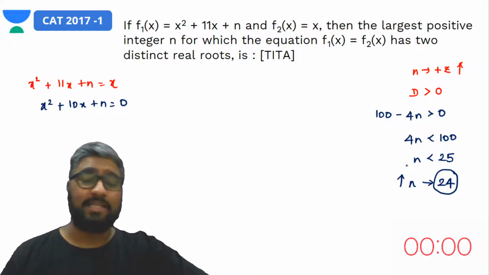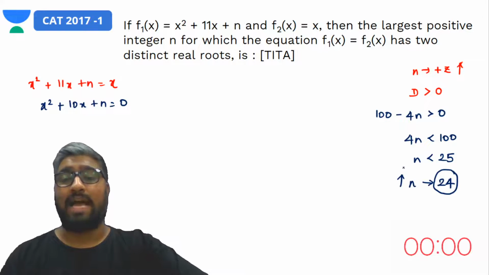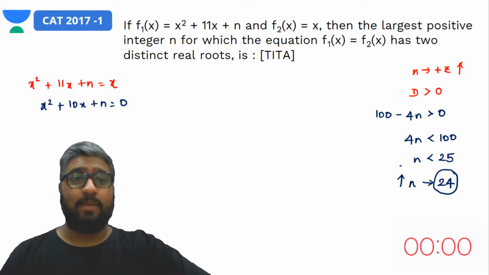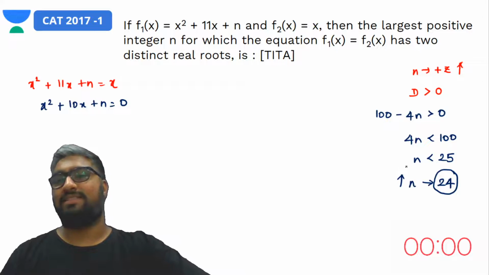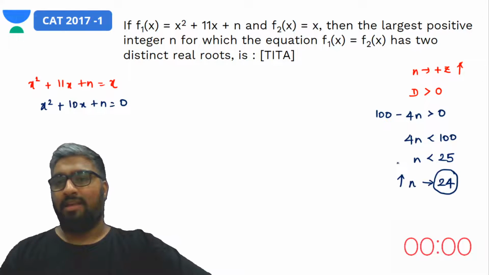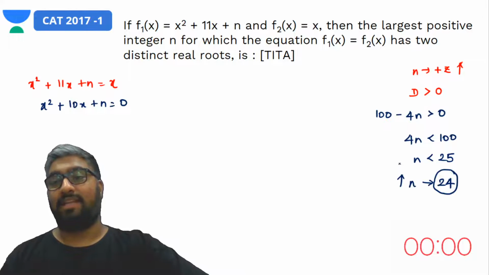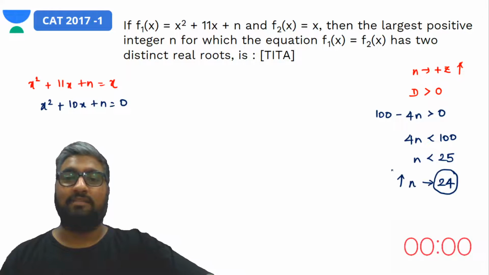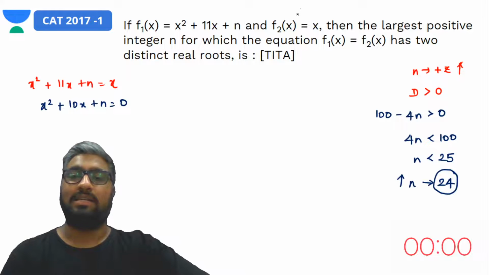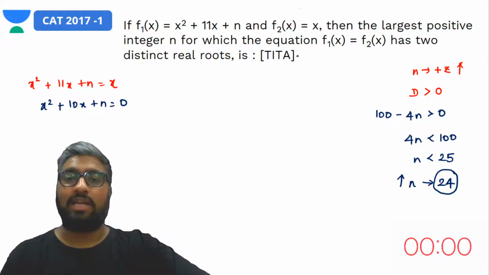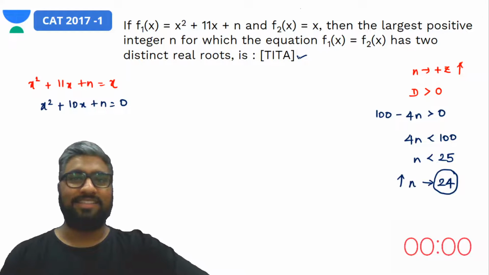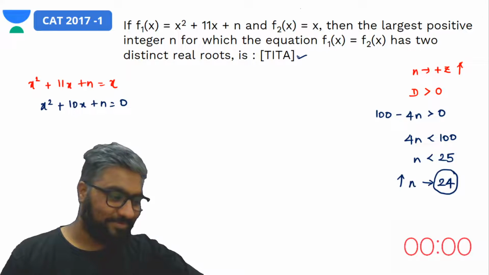So this was a very simple question, and from simpler times also. 2017's CAT, especially the quantitative aptitude section, was actually a sweetheart, right? The entire question paper was like this. We could have answered this in like 45 seconds max, keeping in mind all the anxiety, all the fear that we would have about this question, keeping in mind that this is a TITA question and we would not have anything to cross check it against. Sweetheart, isn't it?